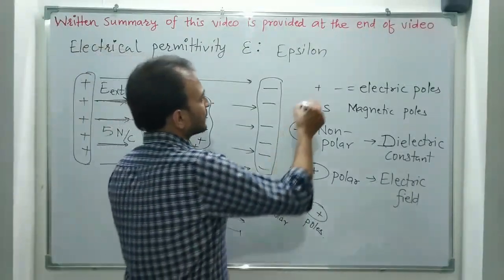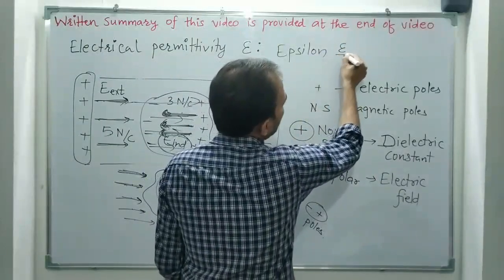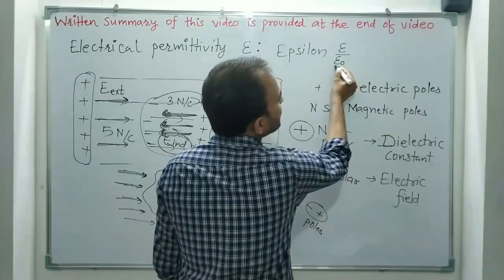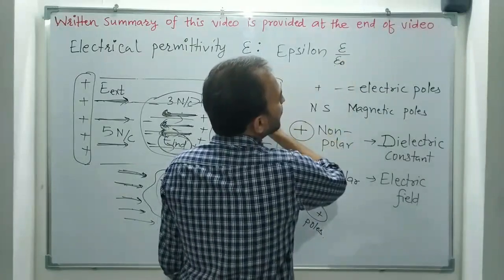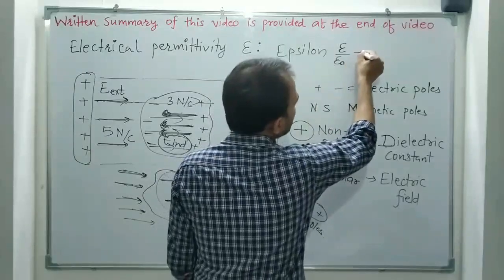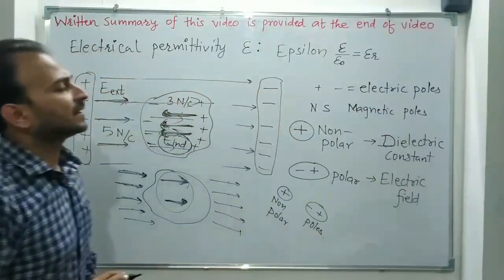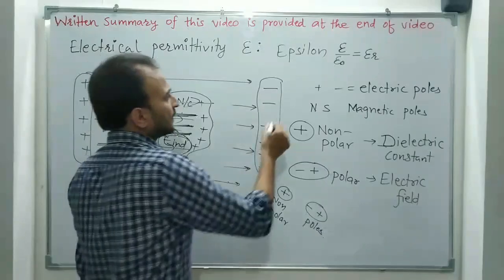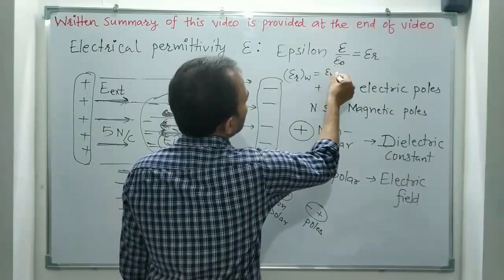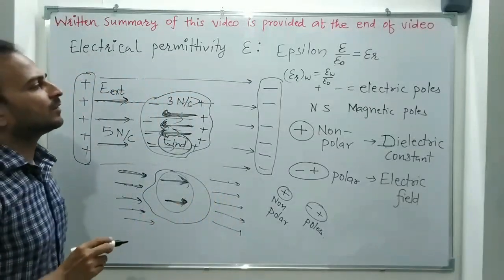So this is permittivity: the permittivity of any medium relative to the permittivity of vacuum. The permittivity of vacuum is denoted by epsilon 0. The permittivity of any other medium is denoted by just epsilon. This ratio is called the relative electric permittivity of that medium. Like the relative electric permittivity of water is the electric permittivity of water compared with the electric permittivity of vacuum.